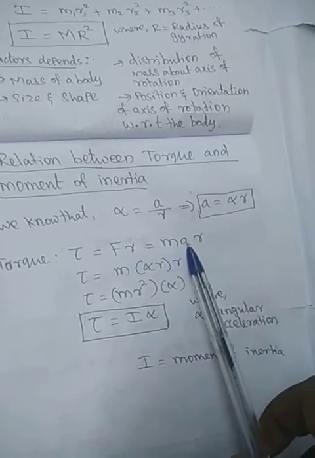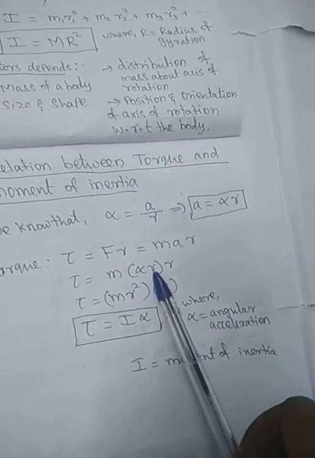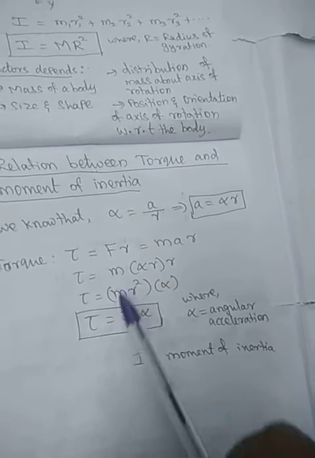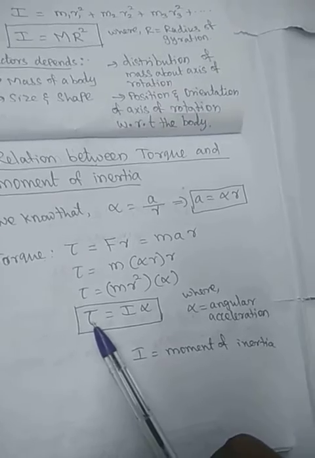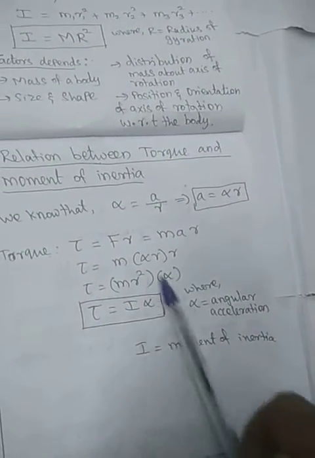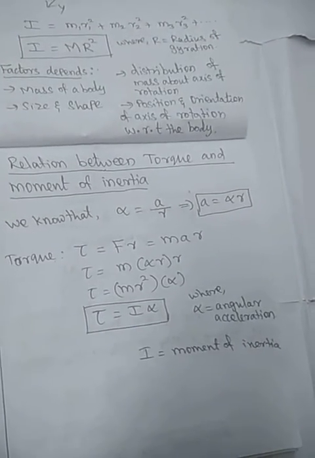Force is mass into acceleration. In this, acceleration is substituted by alpha r. So that means m into r square into alpha. What is the mr square? That is the moment of inertia. So torque is equal to moment of inertia into alpha. So this is a relation between the torque and moment of inertia.